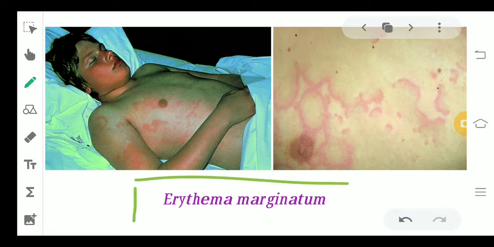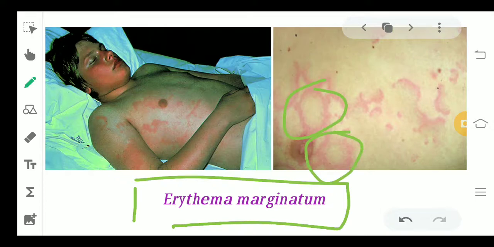Next is this erythema marginatum. Now erythema marginatum is these ring kind of red structures which you can see on the skin. Now this is again a major feature which can be seen but not very common in India.